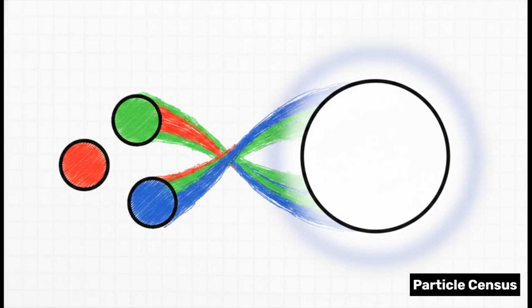Just as red, green, and blue light blend to make white, colored quarks combine to form color-neutral protons. This brilliantly illustrates how quarks also utilize these color charges to create stable, isolated matter in our universe. Quarks come in these exact same 3 colors. But for matter to exist stably in isolation, it actually has to be color-neutral. Just like red, green, and blue light blend together to make white light, red, green, and blue quarks bind together to form color-neutral protons and neutrons. It's like a giant cosmic puzzle.